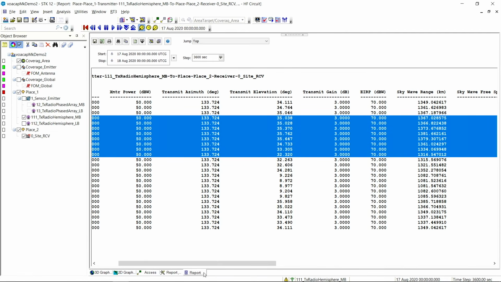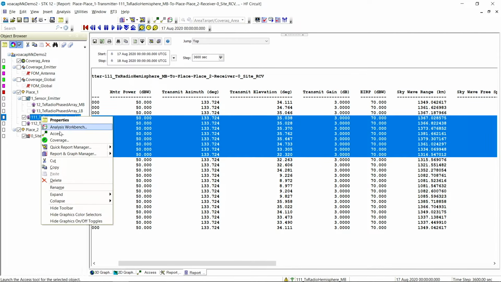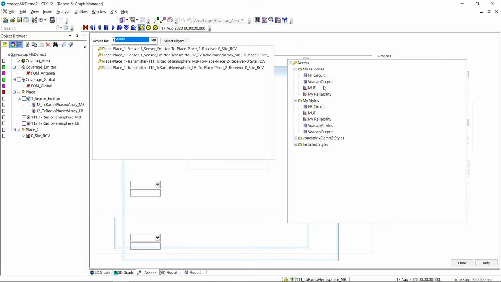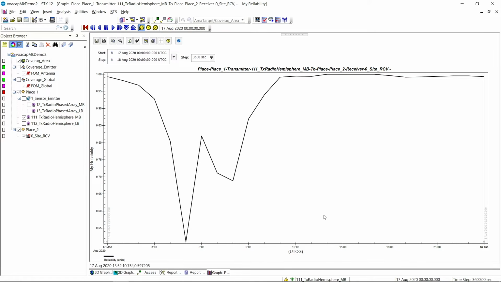And we look over here, we know we're using omnidirectional antennas, so we know we're laying down the most energy from the ideal direction. So that implies that we have the wrong frequency, or the problem is associated with the frequency. So let's go ahead and run another report that we can do to help verify our suspicion here, and that's this my reliability.